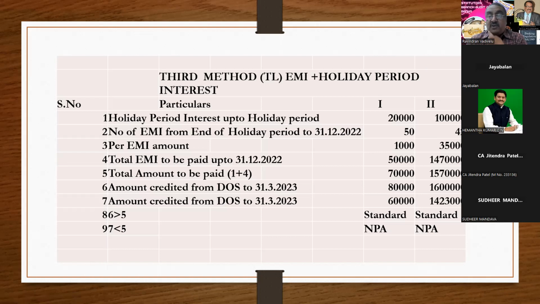Even I can vouch one very important thing. Almost 80% of housing loans will definitely become NPA because the system never captures the holiday period interest. So this time when you are going for the audit, you have to be very, very careful when you verify the housing loan. You have to see whether the holiday period interest is being taken into account or not. So this is a very, very important point.